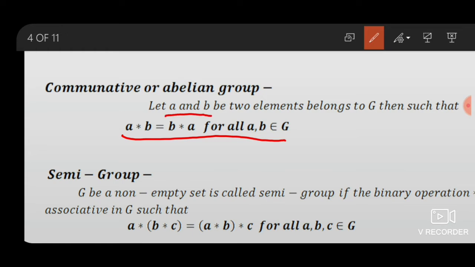Let A and B be two elements belonging to G such that A star B equals B star A for all A, B belonging to G.